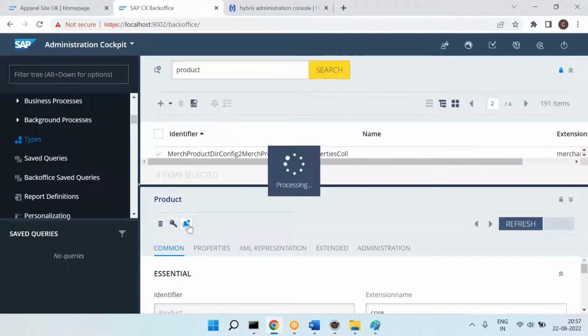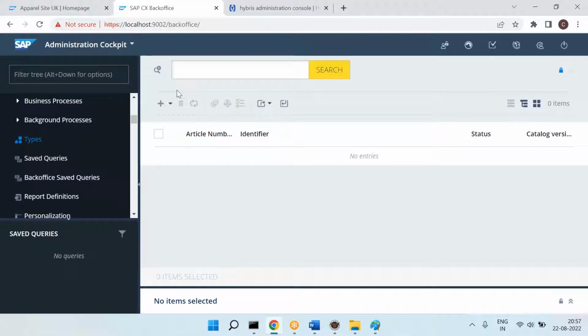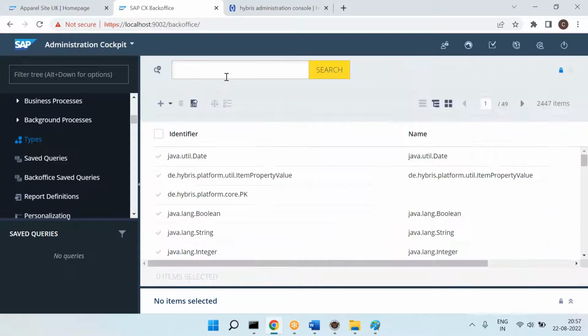You can execute this. Now you will see it is giving an error. How to fix this error, I will explain. So let me select some other type for now. Let's say I'll go to the types.